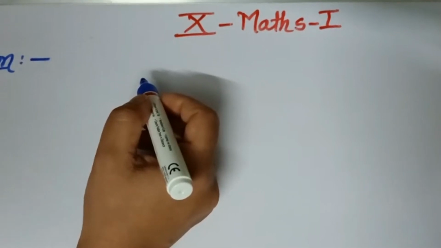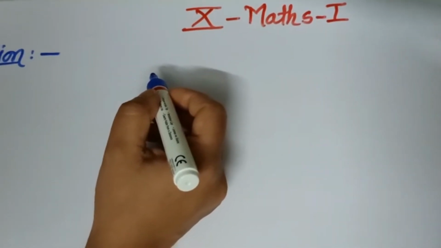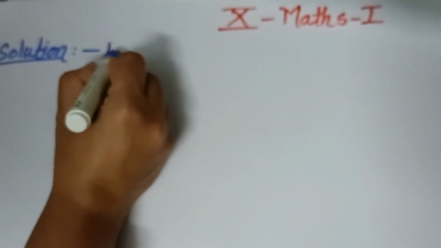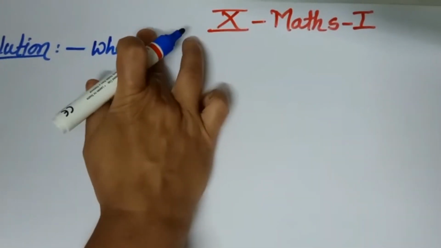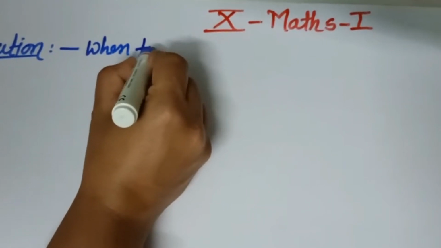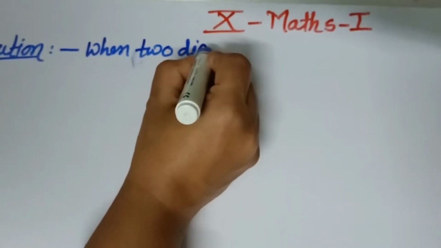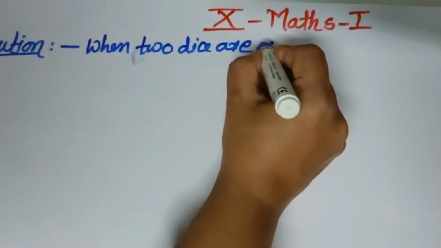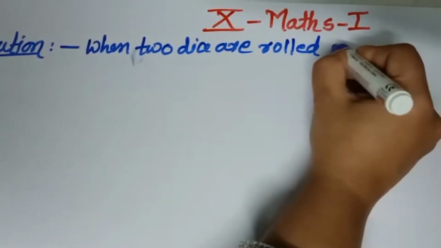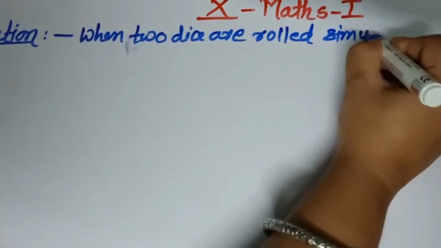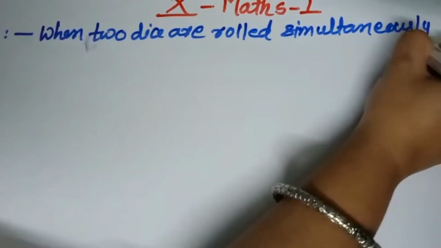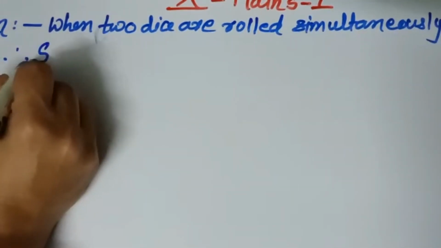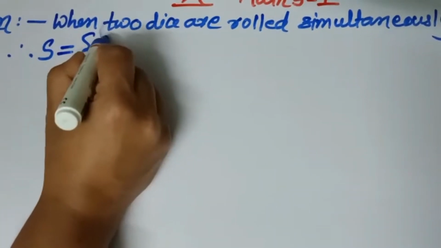First, we are writing the sample space for this experiment when two dice are rolled simultaneously. Simultaneously means together. So write first, when two dice are rolled simultaneously, that is together. Therefore, the sample space of this experiment is very big.